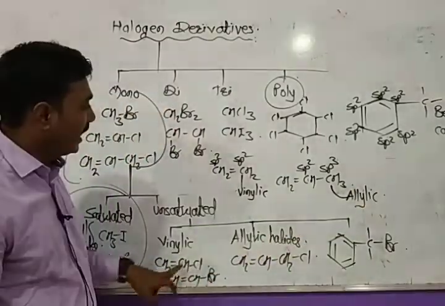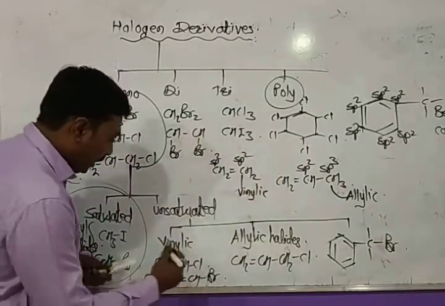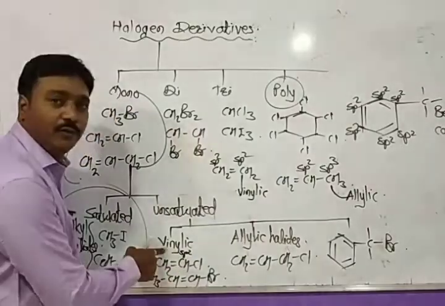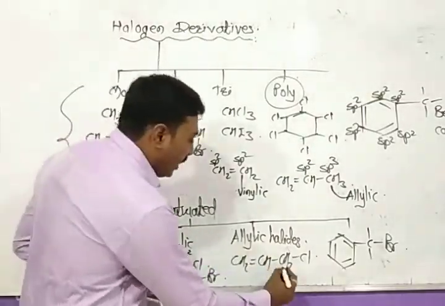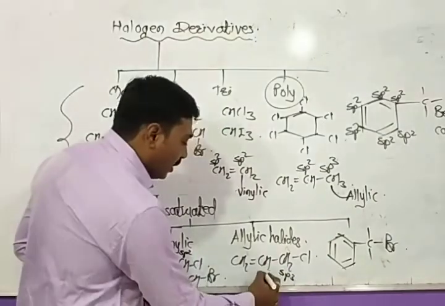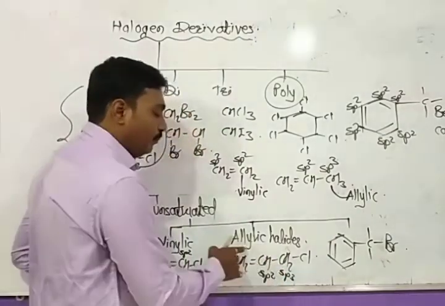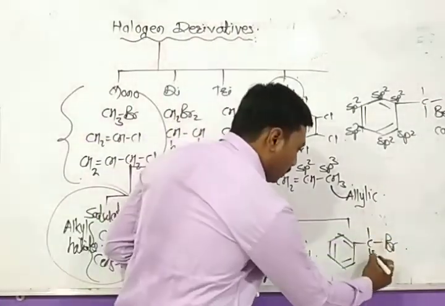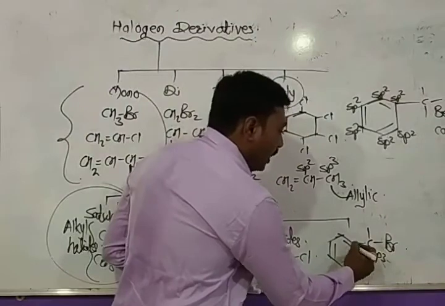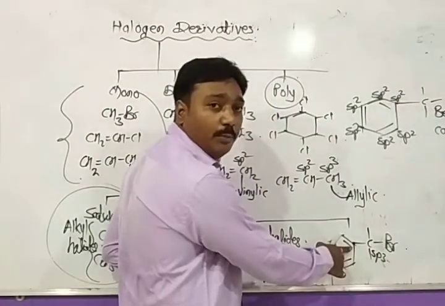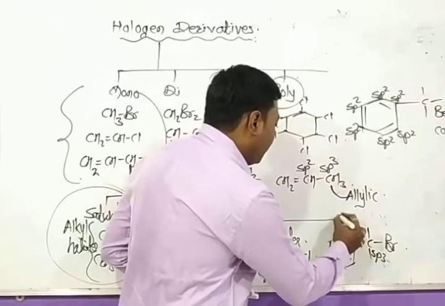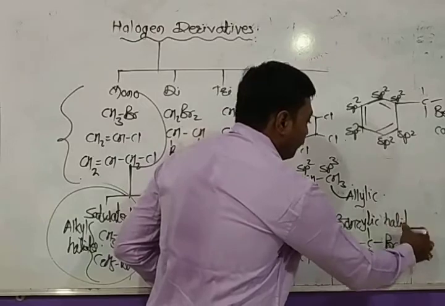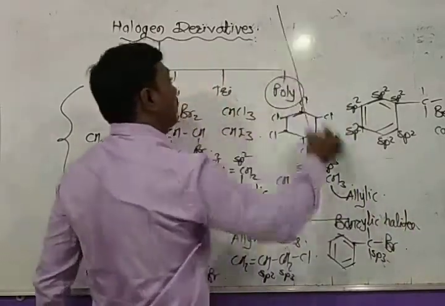If the halogen atom is directly attached to the sp2 hybrid carbon, then it is vinylic halide. If the halogen atom is attached to the sp3 hybrid carbon next to the sp2 hybrid carbon, then the halides are allylic halides. If the halogen atom is attached to the sp3 hybrid carbon which is next to the benzene nucleus, then the halides are benzylic halides.